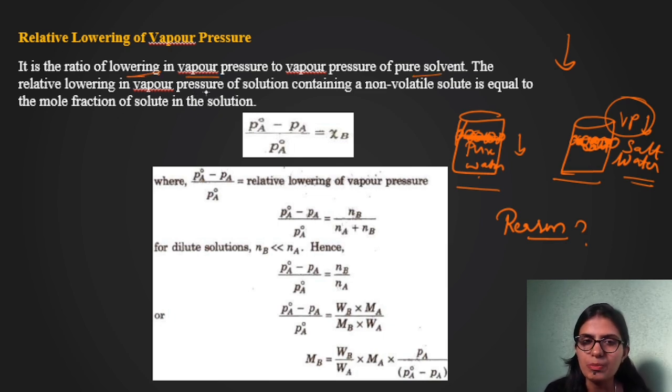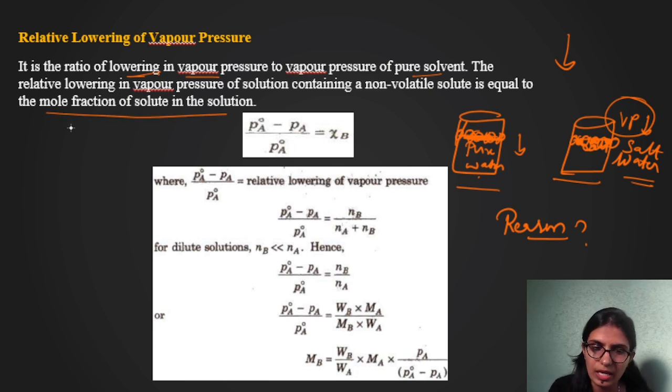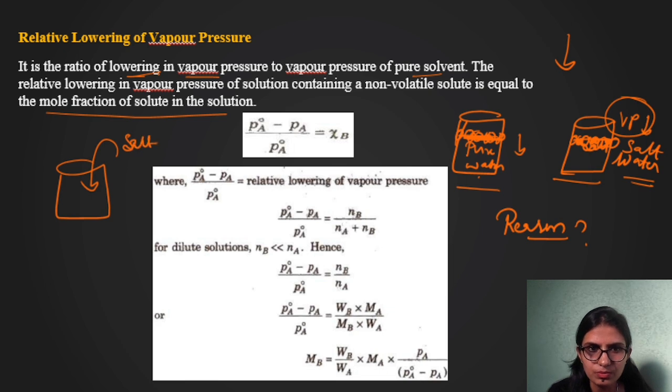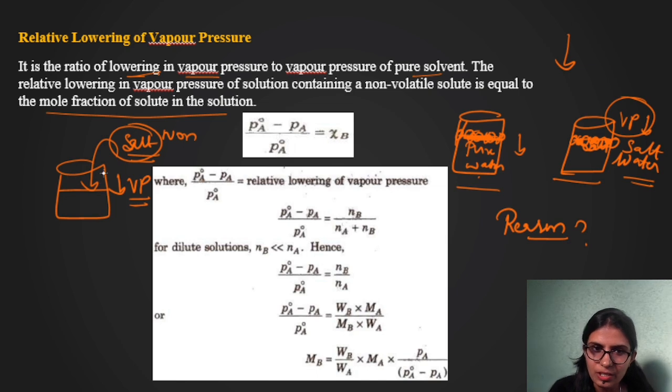The relative lowering of vapor pressure of a solution containing non-volatile solute is equal to the mole fraction of solute in the solution. So what are they saying? How much is it going to lower? As I said, there is a decrease in vapor pressure when I put a non-volatile solute into a liquid. I had pure water and to that I have added a spoon of salt. So this is non-volatile. When a non-volatile solute is added to a pure solvent, it decreases the vapor pressure. Compared to pure water, if I compare salt water, then it is decreasing the vapor pressure, right?